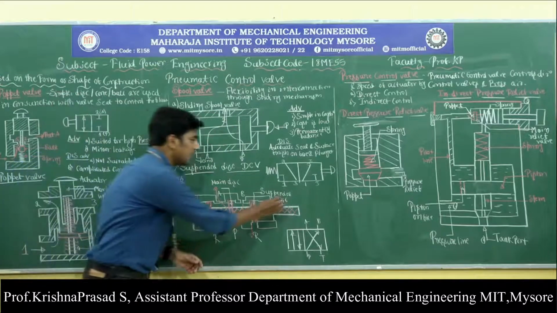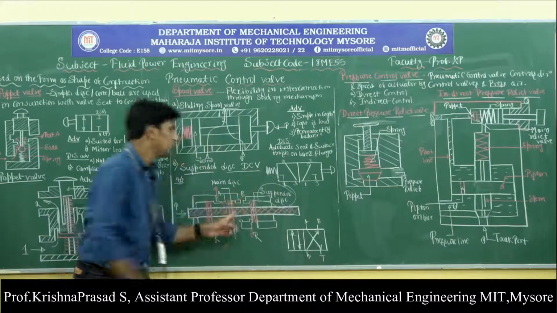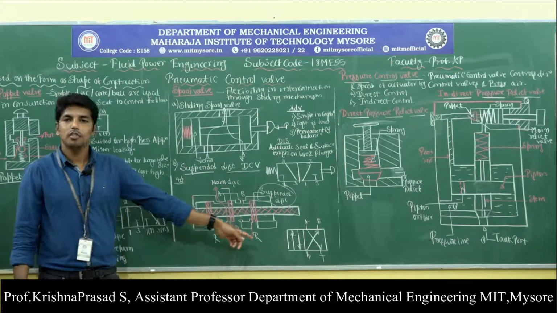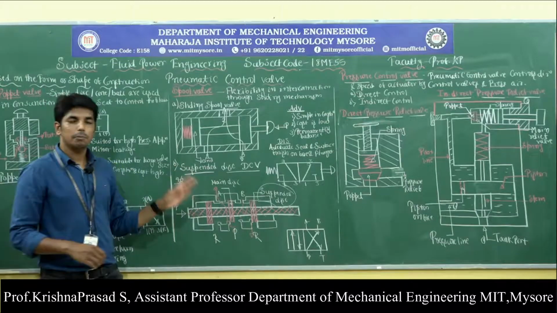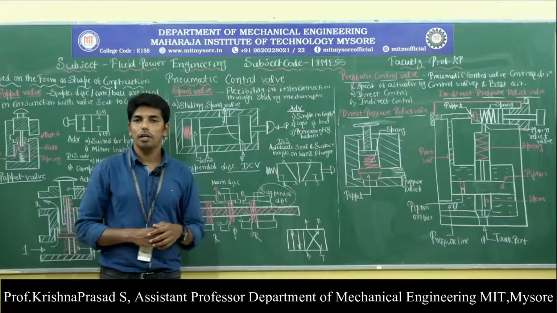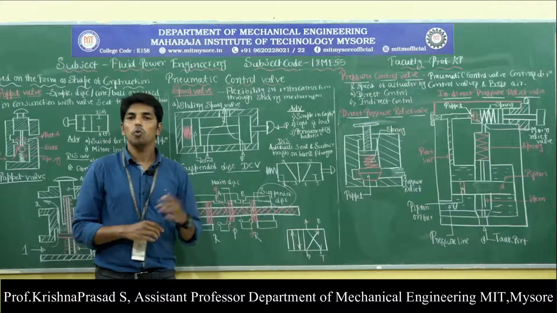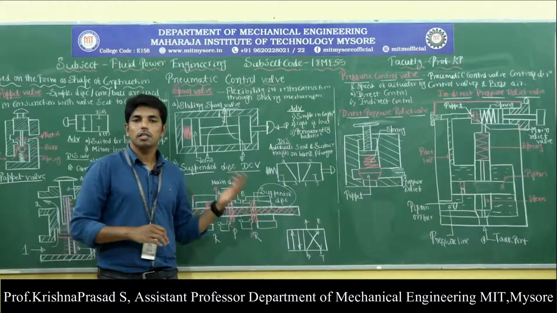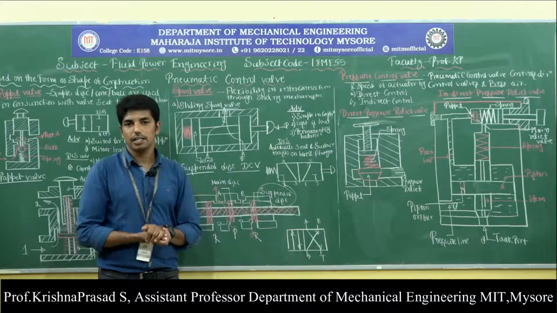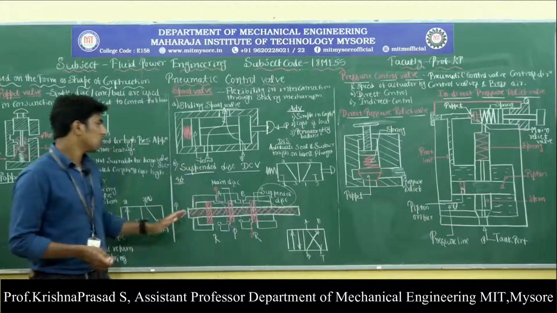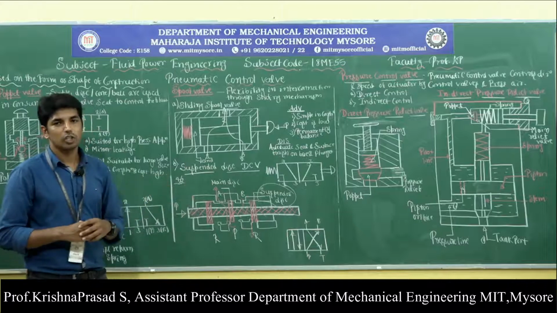But this secondary suspended disc is going to close the exhaust port whenever it is not required. So that means it is operating very similar to the 5x2 direction control valve. That means here both the power and exhaust are going to take place simultaneously. Okay, so this is called the suspended disc type of direction control valve.